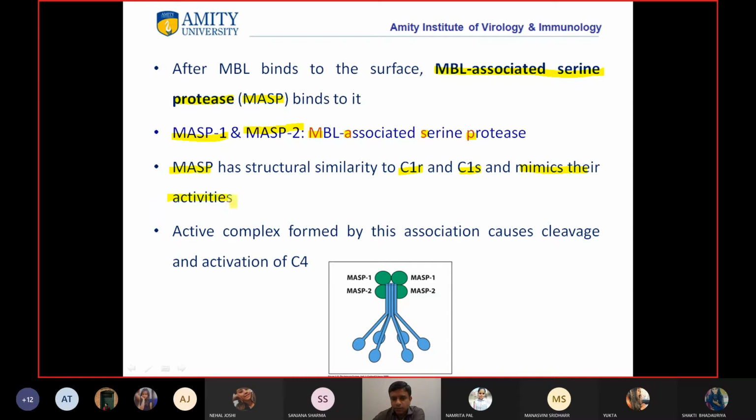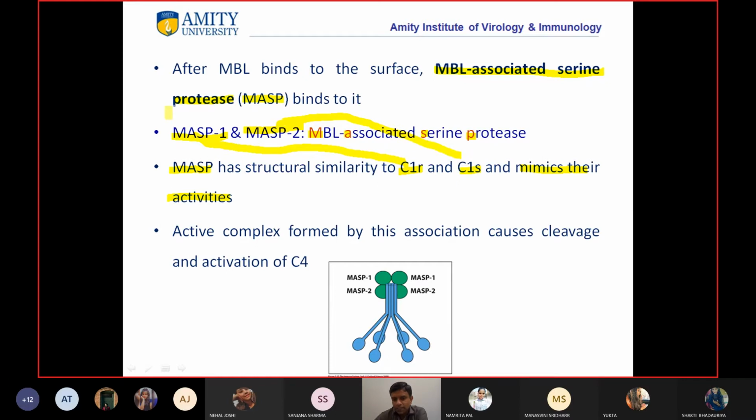If you remember, in C1 you have C1Q, two molecules of R and two molecules of S. Similarly, MBL also has MASP1 and MASP2. MASP1 is similar to C1R, and MASP2 is similar to C1S.